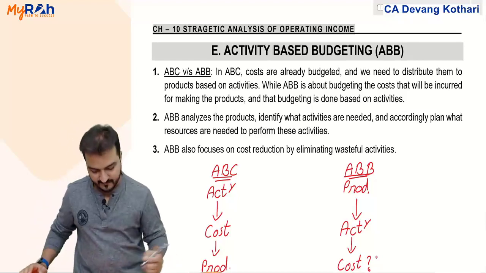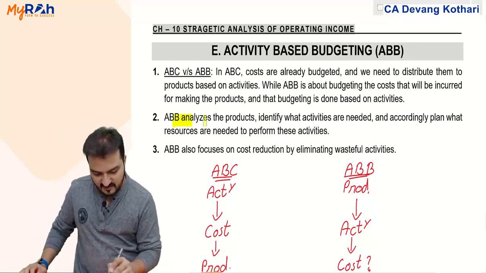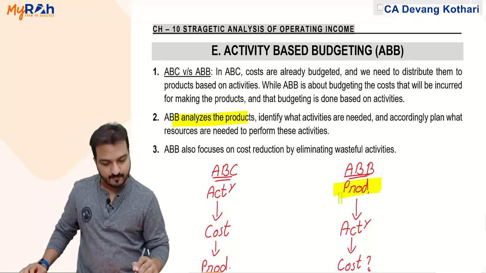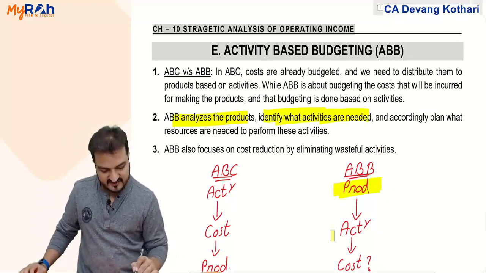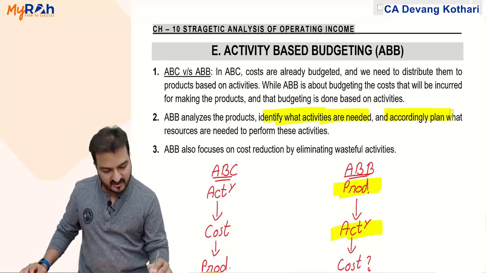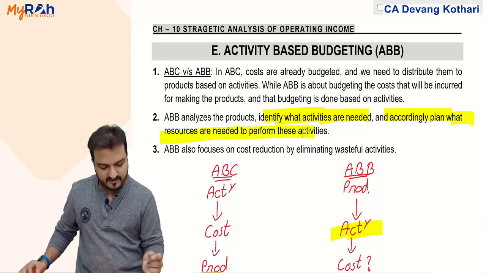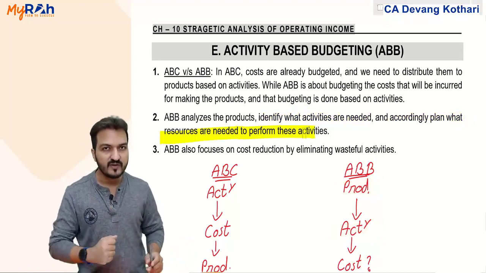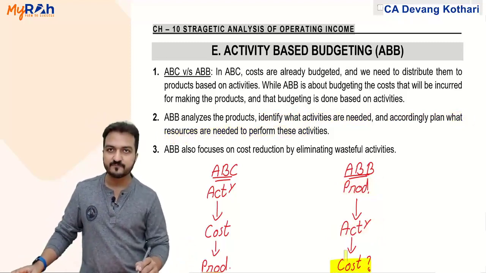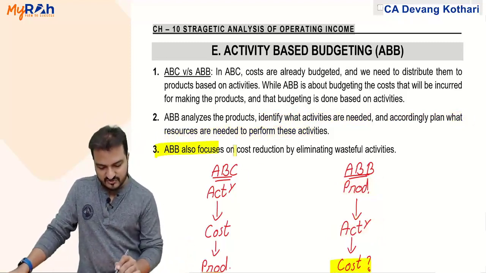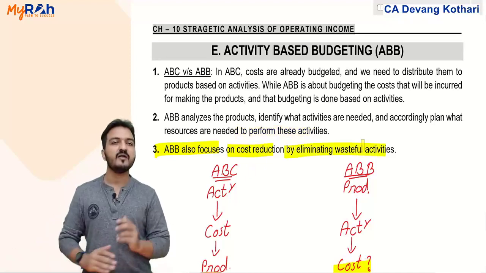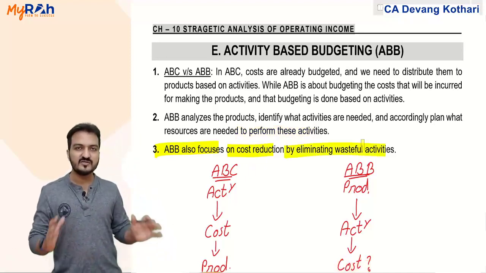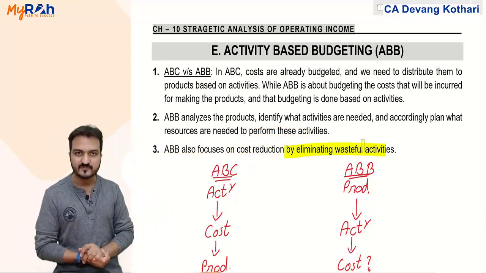So ABB analyzes the product, identifies what activities are needed, and accordingly plans what resources and what money will be needed to perform those activities. ABB also focuses on cost reduction by eliminating wasteful activities. Well, this is my theory about activity based budgeting.